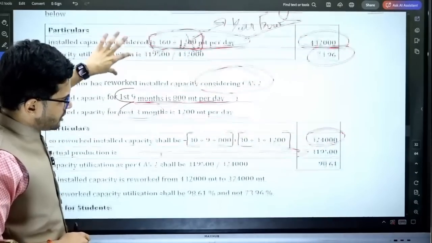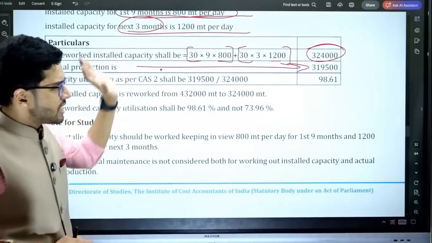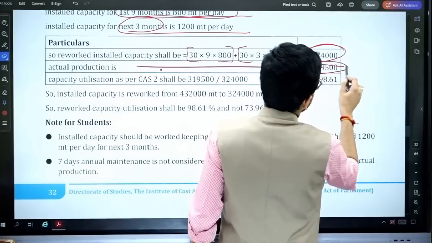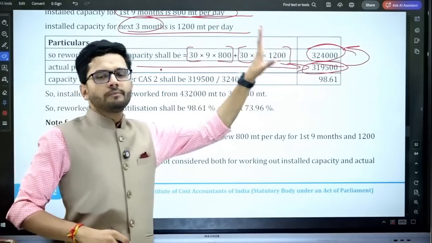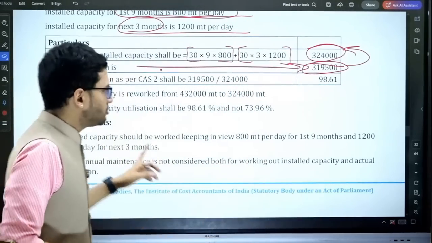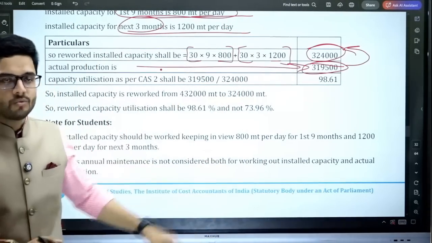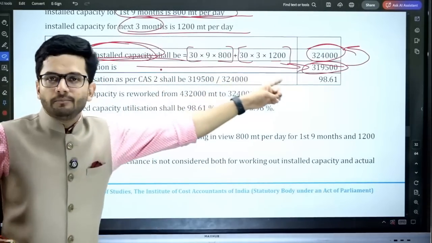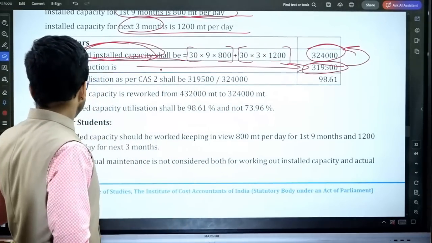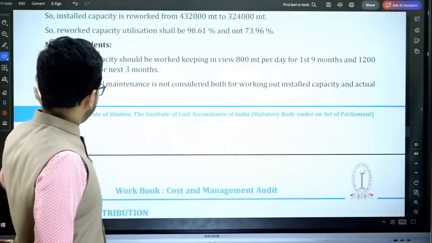So the actual capacity remains the same, we are not going to change it. It's 319,500. So 319,500 divided by 3,24,000 gives 98.61% as the actual capacity utilization. The error in the question was in terms of installed capacity. Installed capacity was not correctly computed in the question. That was the error. Okay, sir, got it.